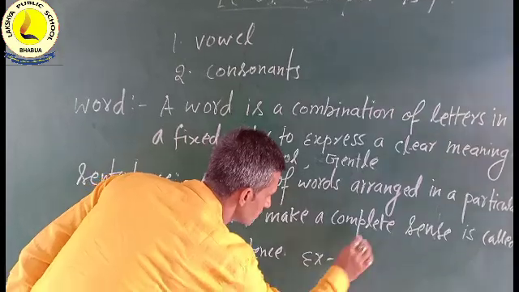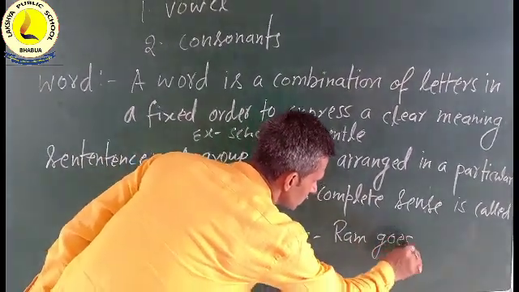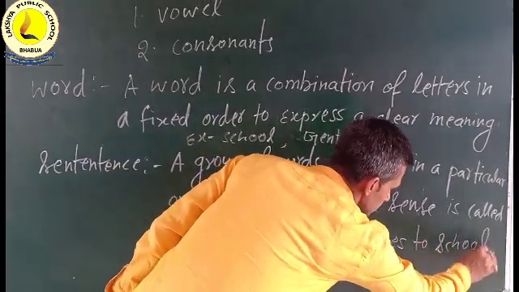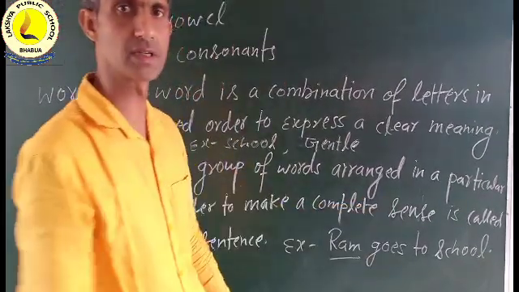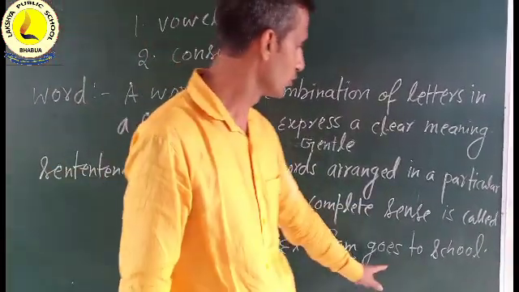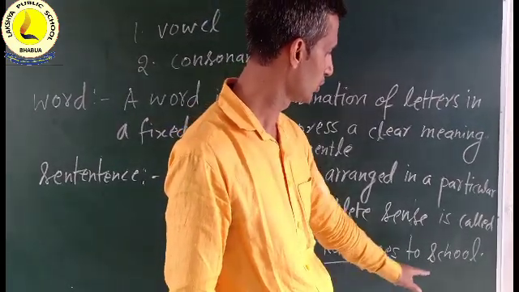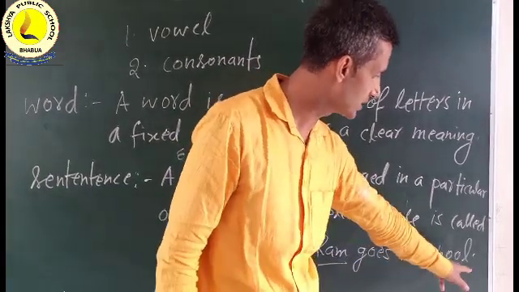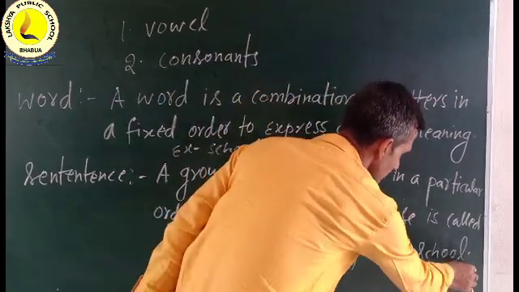Example, you see, Ram goes to school. So here is an order. First, Ram is a subject, you know. Goes here is V5, the verb form. To is the preposition here, and school is the object.